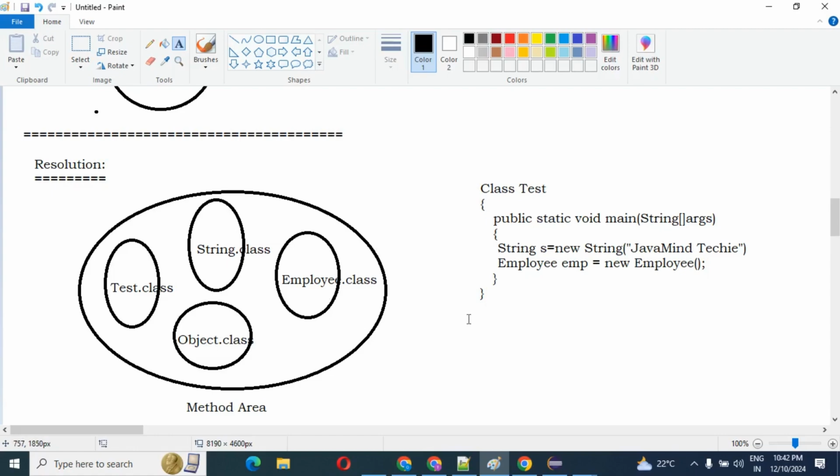That is a symbol. According to the symbol, JVM will create one .class file and keep it inside the method area.